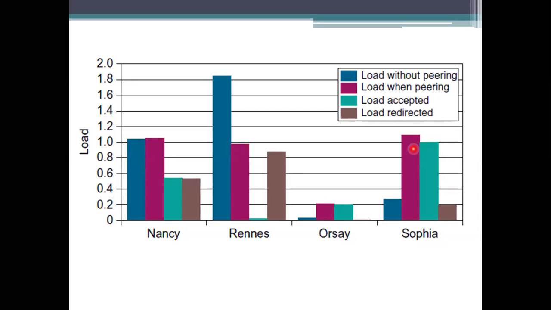The four bar representations are the teal bar, magenta bars, green bar, and the brown bar. What the teal bar represents is without peering, with peering, and then accepted and redirected. All these things will come into account when we are dealing with this. The teal bars will indicate the grid has the site's load. So the site's load has been indicated in this one. Teal bar means this color, and then the magenta bar means this one.